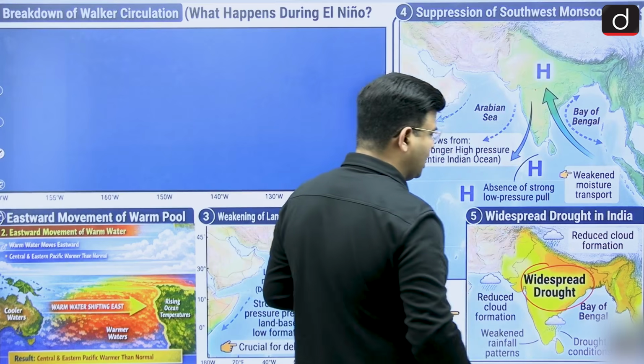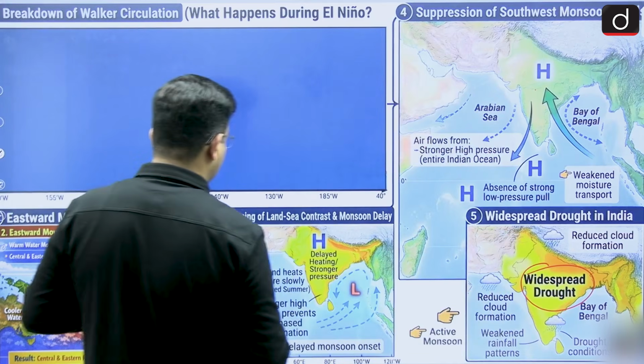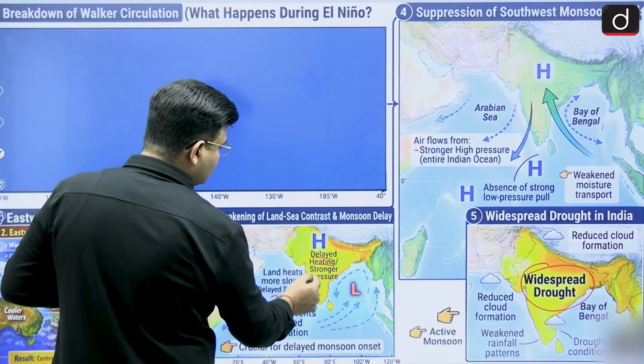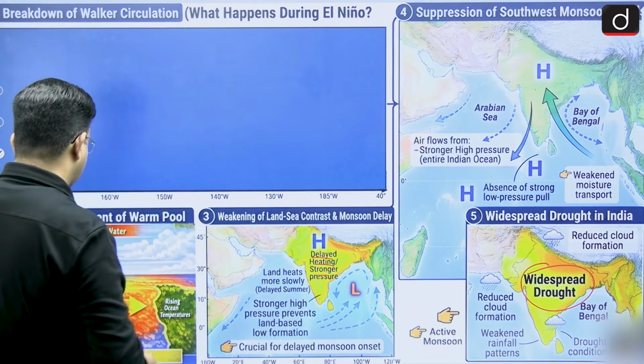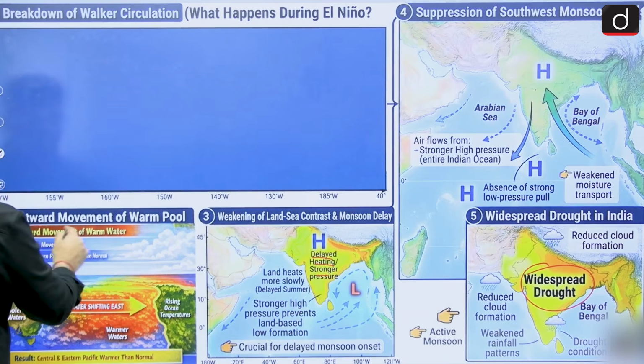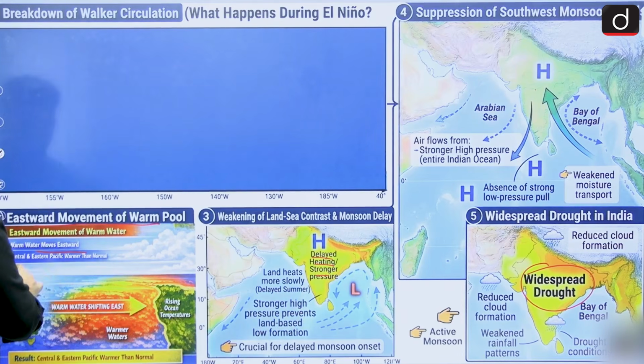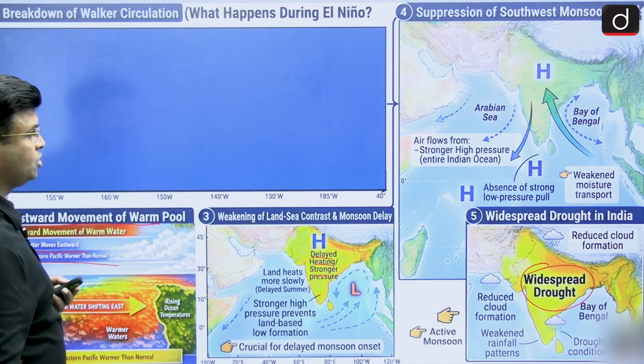Maximum regions of India will have a drought kind of condition, and India's heating will be delayed. A stronger pressure is there, and this is then an eastward movement of the warm pool. Because of this, Central and Eastern Pacific warm water moves eastward, so the Central and Eastern Pacific become warmer during the El Nino, and these things are happening.